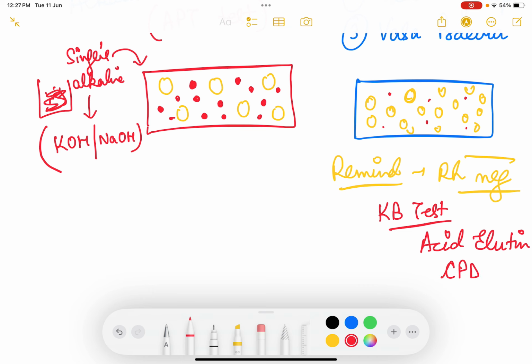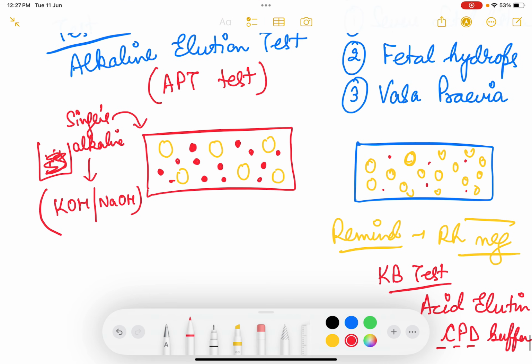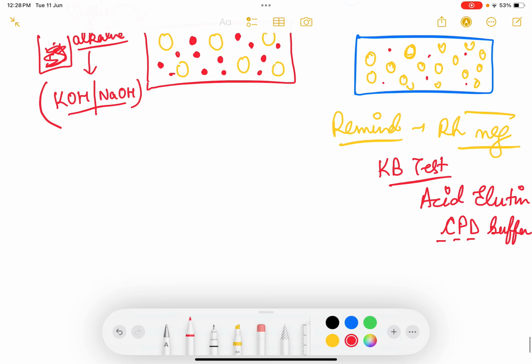What acid? CPD, that is citrate phosphate dextrose buffer, citric acid डाला था, and we had denatured the maternal RBCs, fetal RBCs रह गए थे. Here we are adding alkali, alkali डाल के हम इसको denature कर रहे हैं. So this is called APT test or alkaline denaturation test, which contains a mixture of KOH and sodium hydroxide, which is called Singer's solution, Singer's alkaline solution. So remember these two tests.